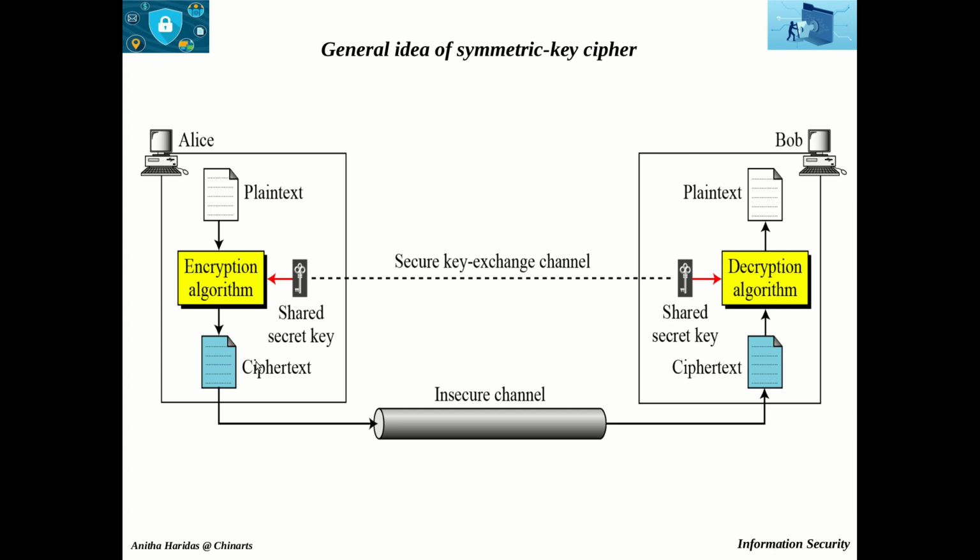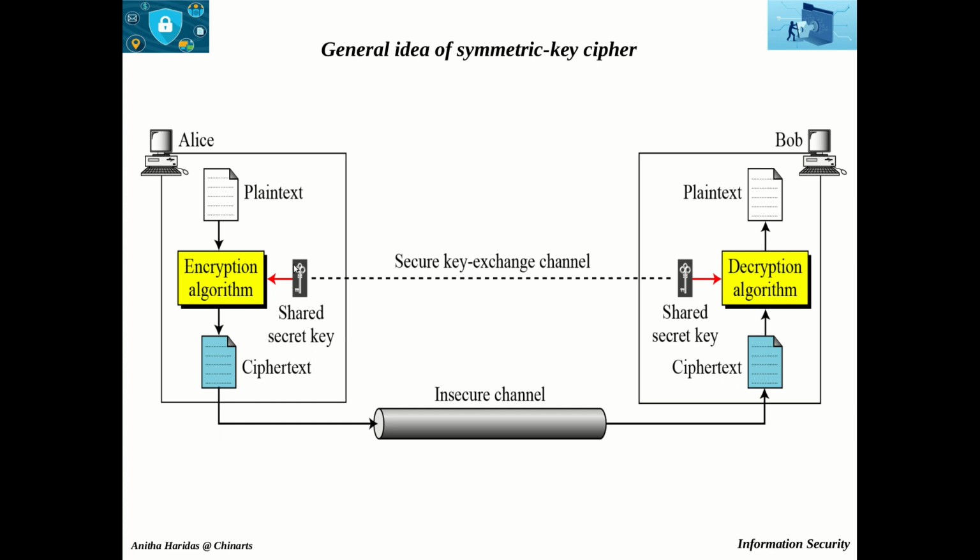This ciphertext is transmitted through the insecure channel and received by Bob, who uses the decryption algorithm. The ciphertext and the shared secret key are given as input to the decryption algorithm, and it produces the plain text sent by Alice.